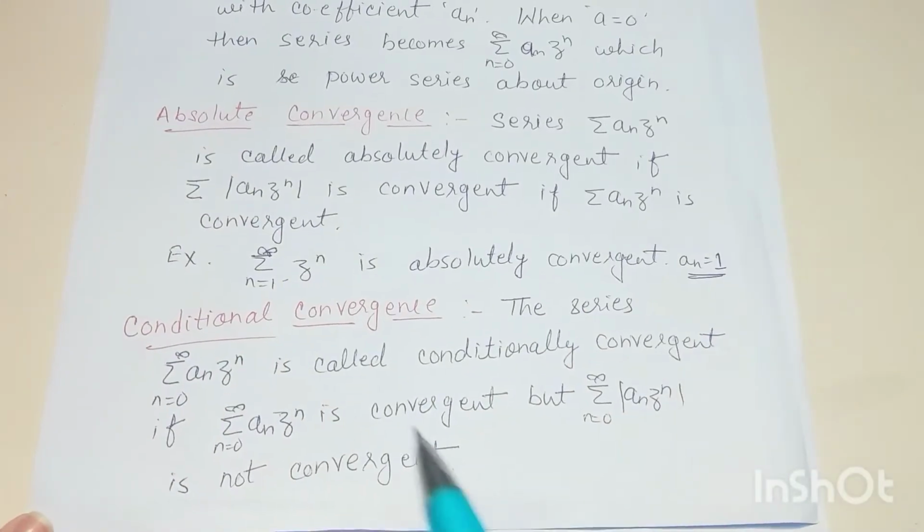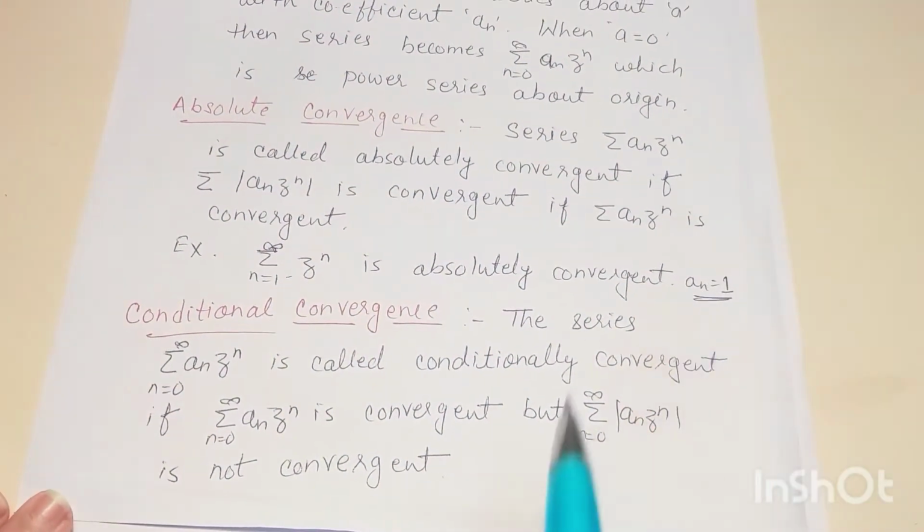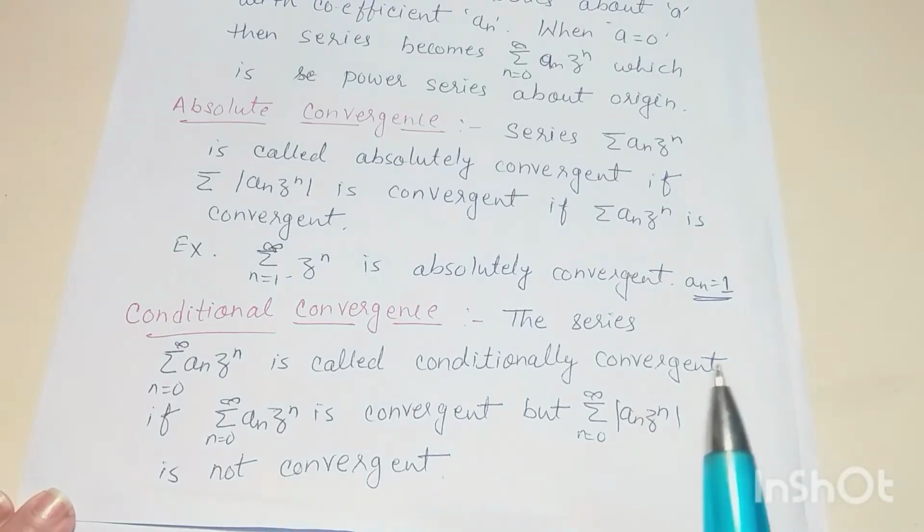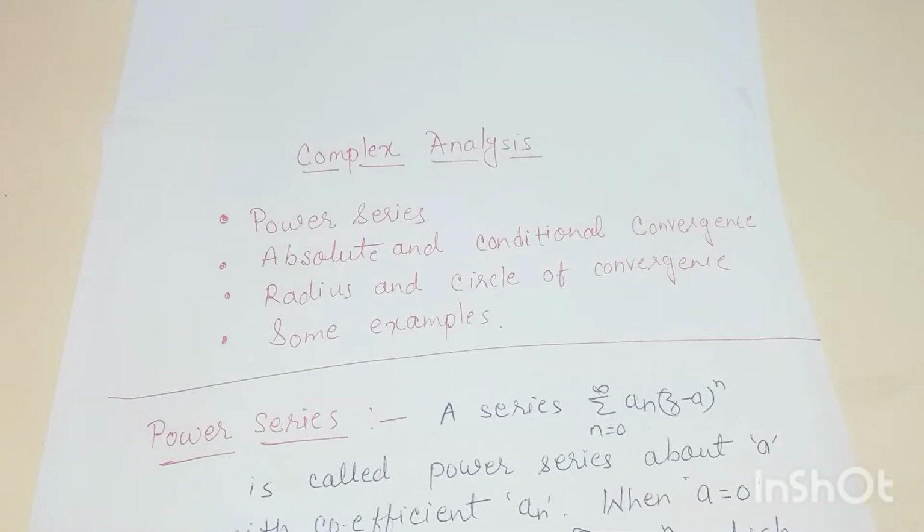Now next we see conditional convergence. The series summation of a_n z to the power n is called conditionally convergent if summation of a_n z to the power n is convergent but summation of mod of a_n z to the power n is not convergent. That means the sum of the series is convergent, but the sum of absolute values of this series is not convergent. Then this series is called conditionally convergent. Now we see one example of it.